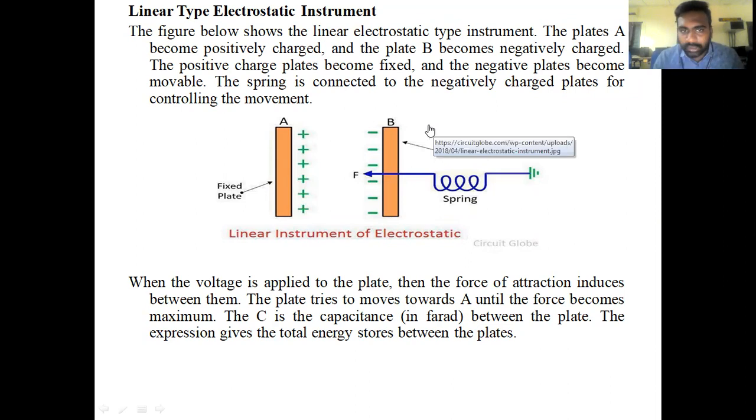In between plate A and plate B, a strong attraction force is created, and plate B will move towards plate A.